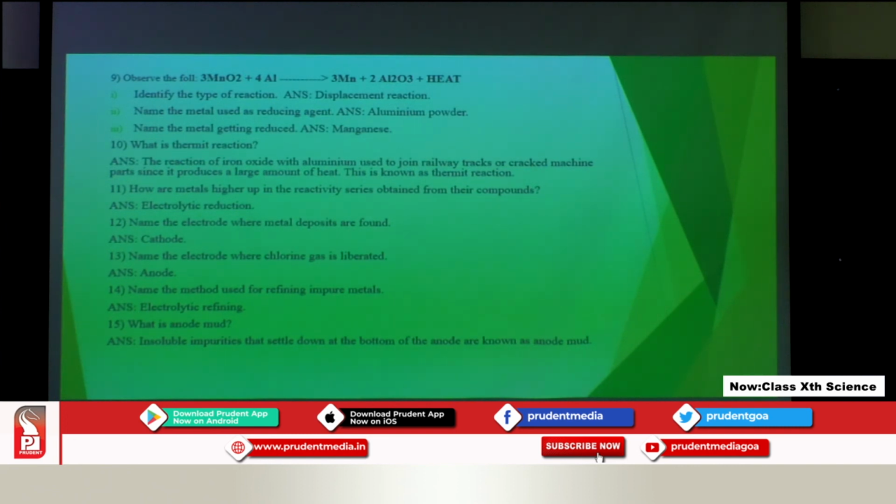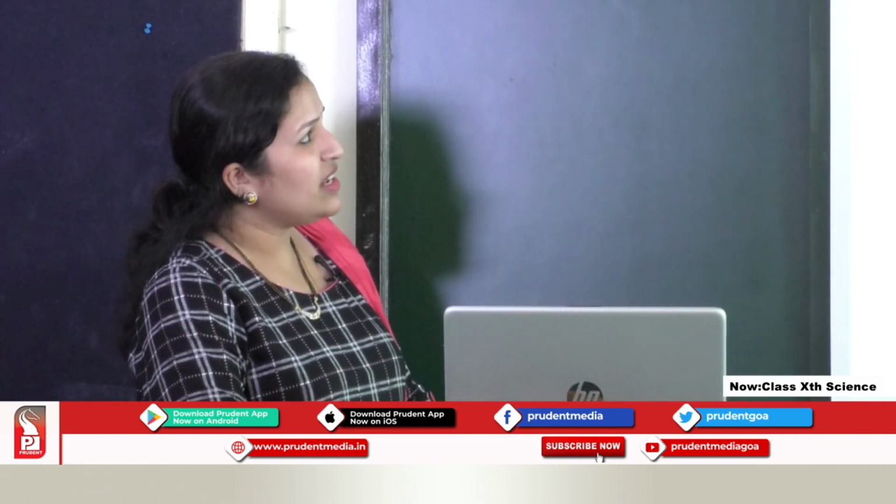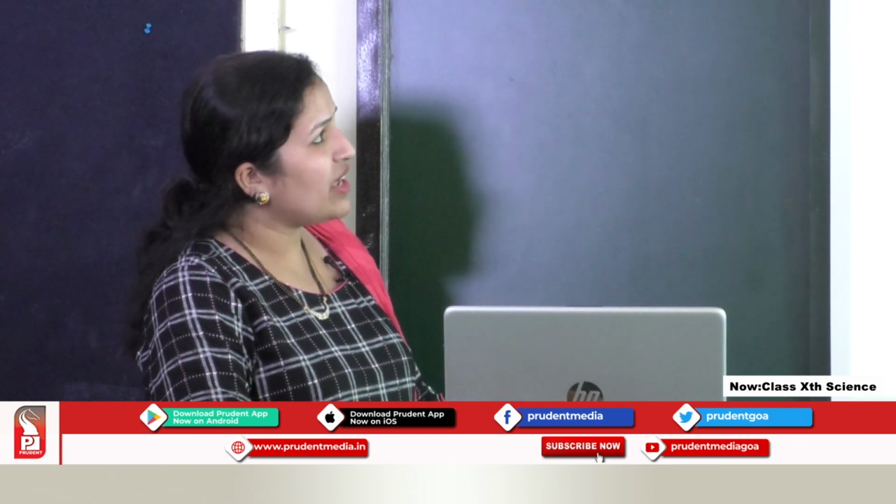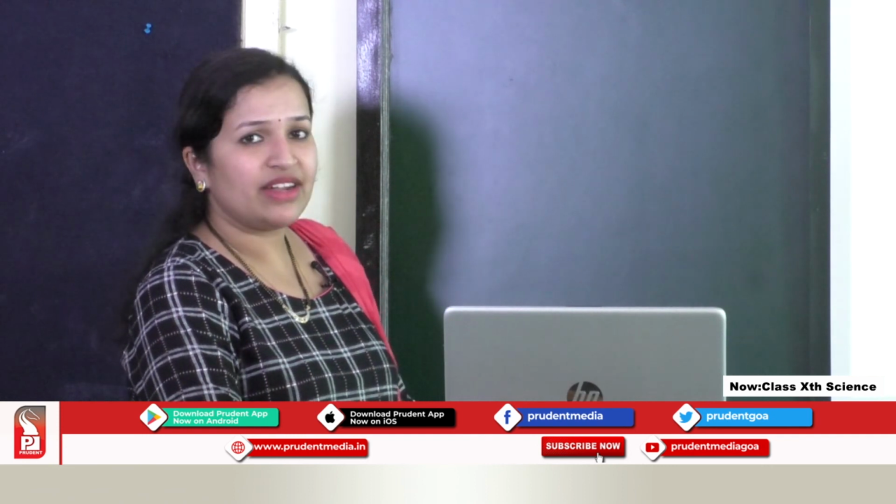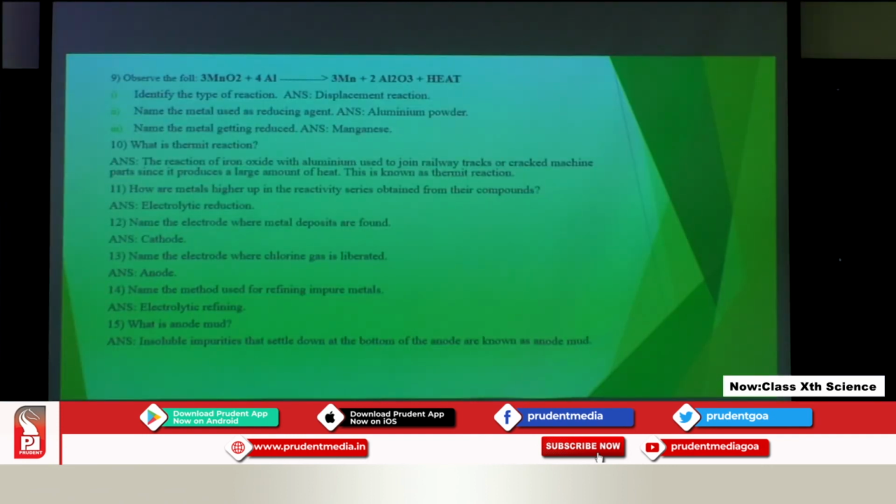Name the metal used as reducing agent. It is aluminum powder. Name the metal getting reduced. It is manganese. So here we can say it is also a displacement reaction. It is also oxidation reduction, that is redox reaction. If you want to say, we can also call it a thermite reaction. So there are many answers for the first question, identify the type of reaction. Plus heat is evolved, so we can also say exothermic reaction.